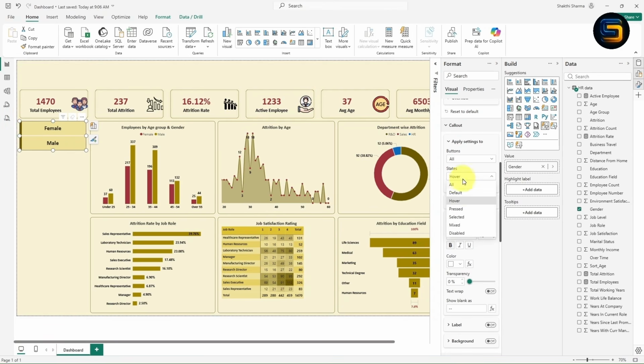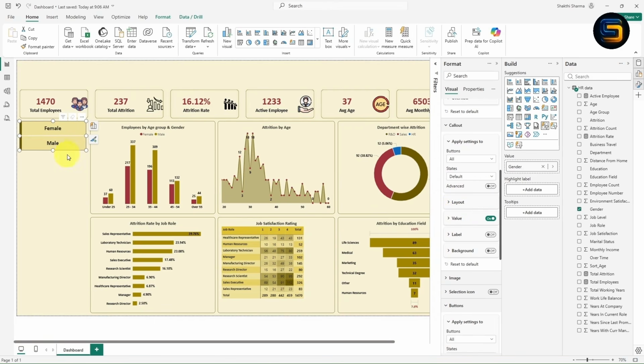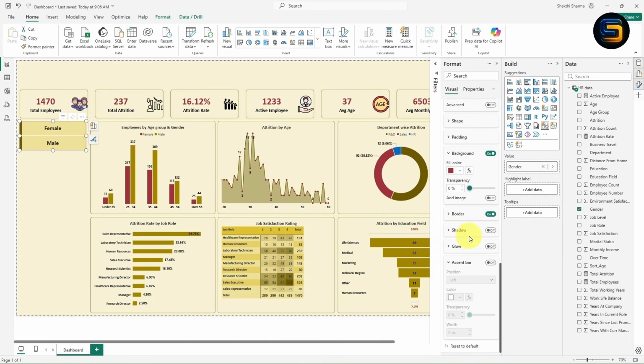Now in the same way, by default it is. Let me select this by default. Okay, I think it is perfect by default. The color is black color. It is perfect.